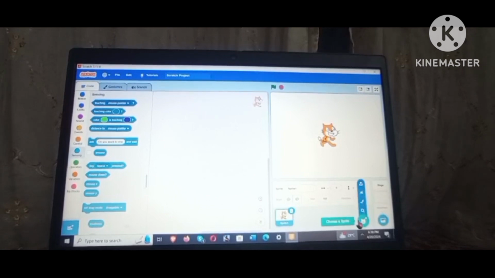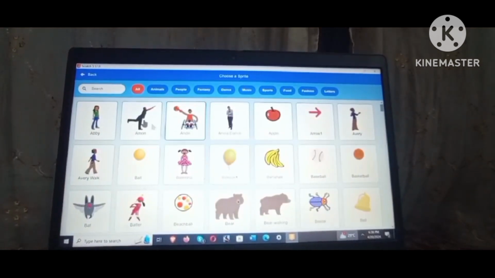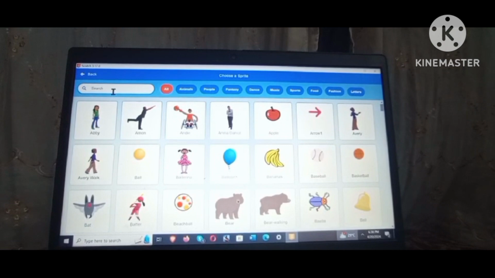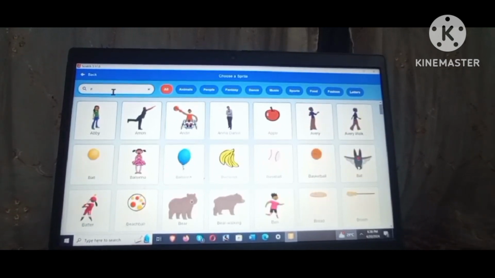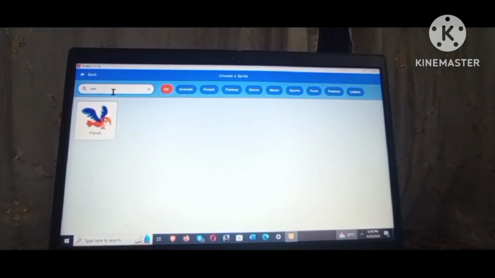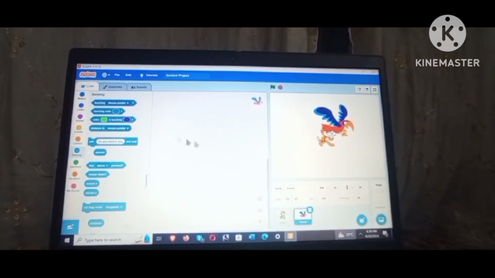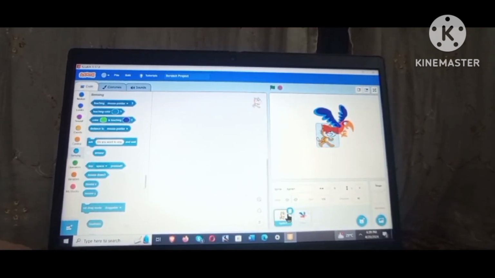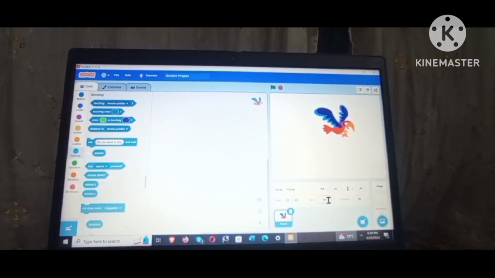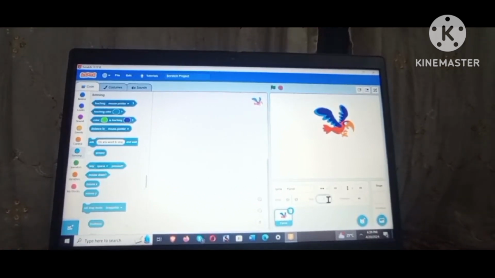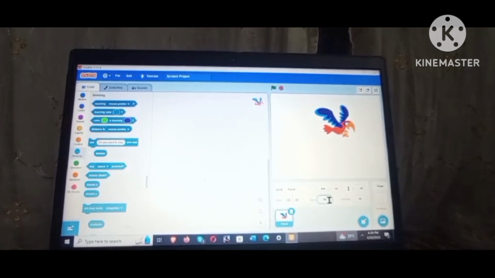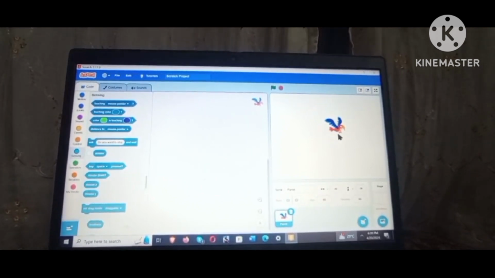So first of all, we're gonna go in, choose a sprite. We will choose a parrot. Here we find the parrot. We click it and we delete the old sprite. Now we only have the parrot, so we're gonna minus his size and make his size 50. Now you click on the screen, he will get small.